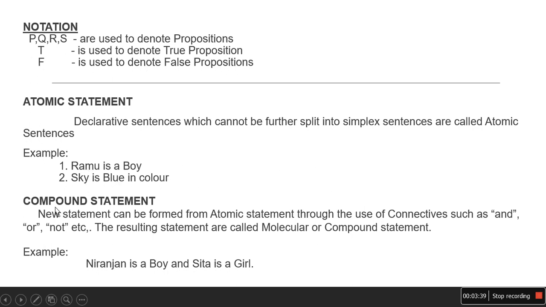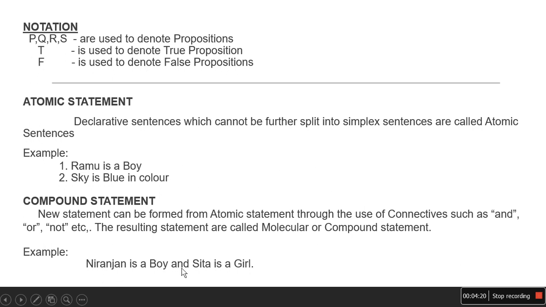Now we go with the compound statement. What is called a compound statement? A new statement can be formed from atomic statements through the use of connectives such as and, or, not, etc. The resulting statements are called molecular, or otherwise compound statements. So if two atomic statements combine to make a statement, it is called a compound statement. For example, Niranjan is a boy and Sita is a girl.